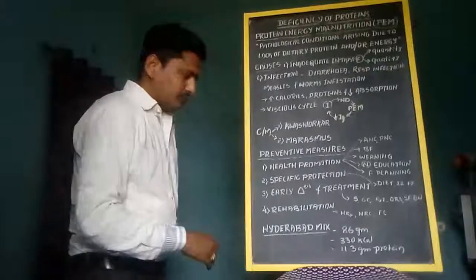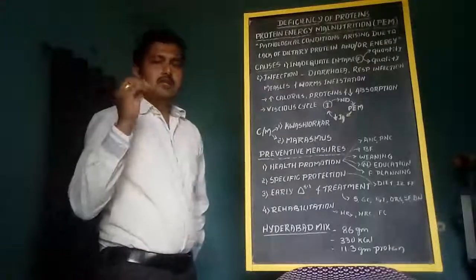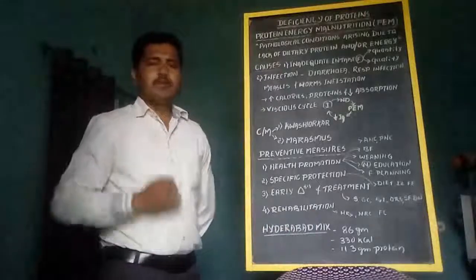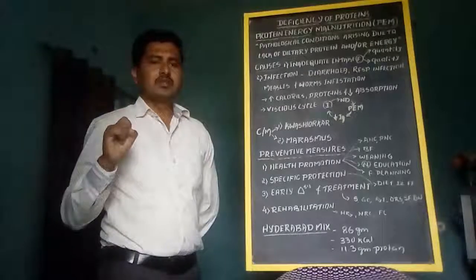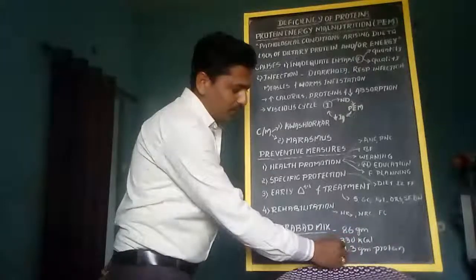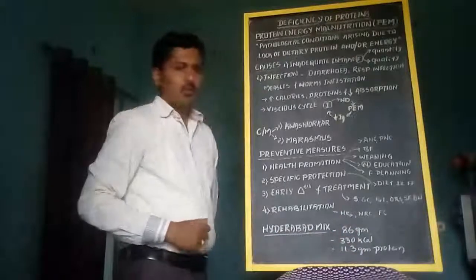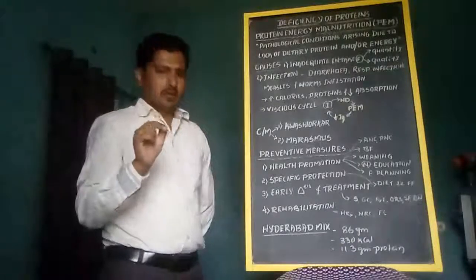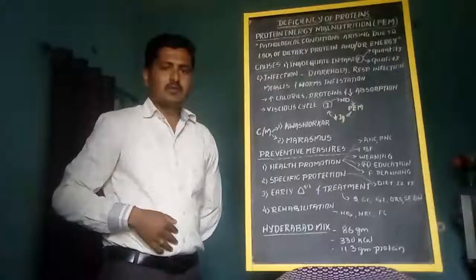And one more thing, as part of protein energy malnutrition, we will provide a supplementary diet, usually in the form of Hyderabad mixture or Davangere mixture. This Hyderabad mixture is good for protein energy malnutrition children. 86 grams of Hyderabad mixture will provide 330 kilocalories of energy and 11.3 grams of protein. And this Hyderabad mixture is made up of wheat, Bengal gram, groundnut and jaggery.